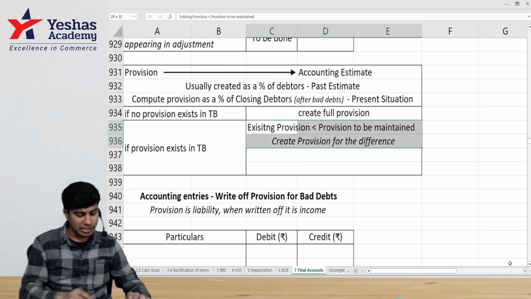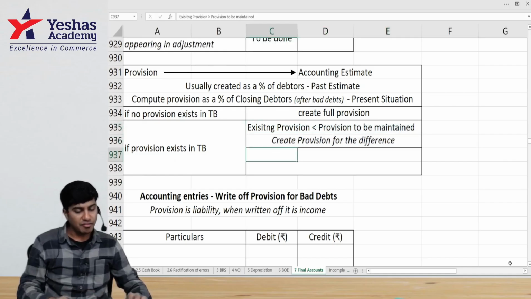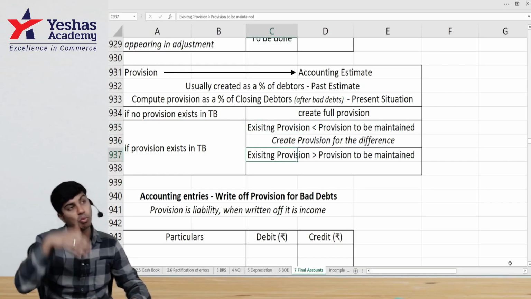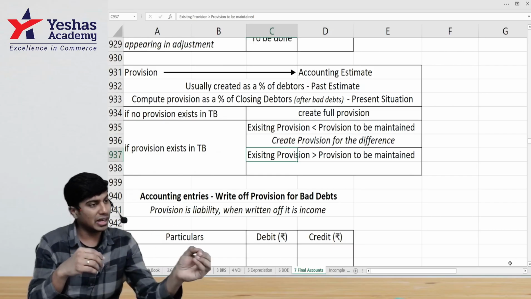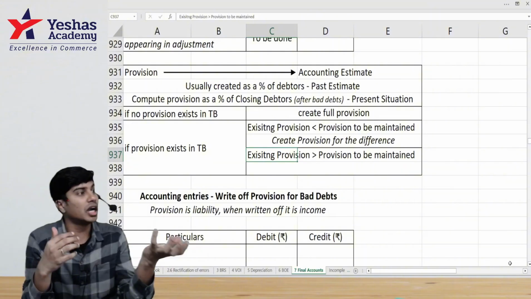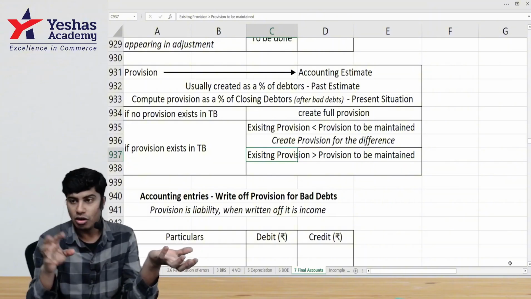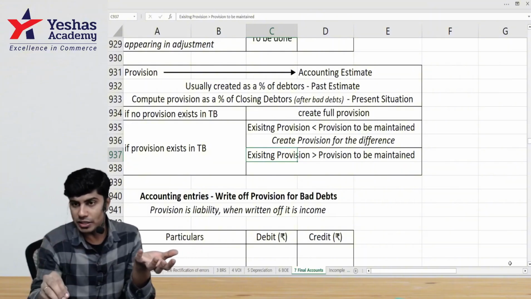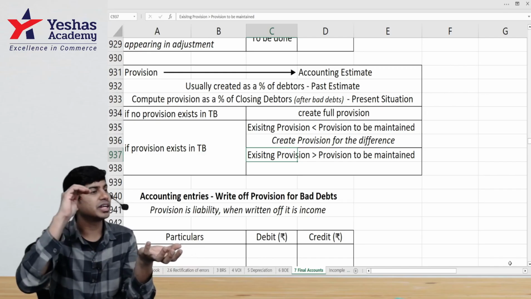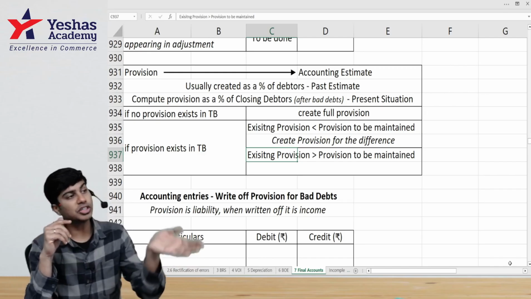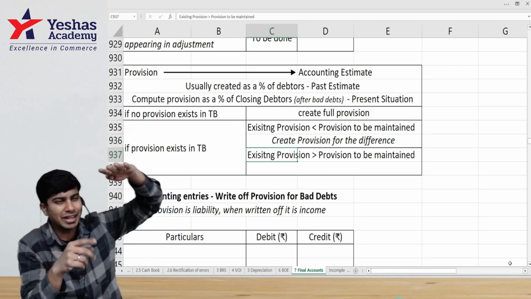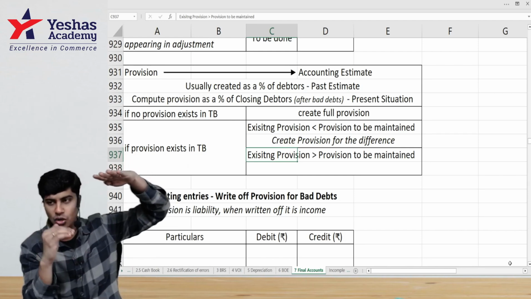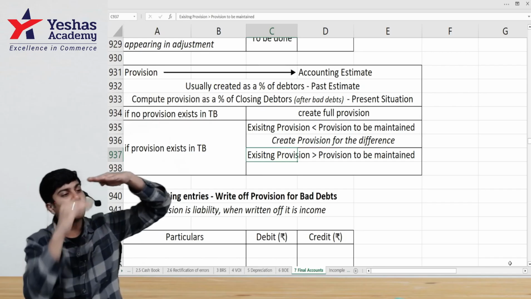However, in an alternate scenario, if the existing provision is more than the provision to be created, meaning already in the trial balance there is provision of 1,200, but on 50,000 debtors when you applied 2%, you came across 1,000 as the provision. How much is the provision already maintained? 1,200. How much is the provision to be maintained as 2% of 50,000? 1,000. We have excess provision of 200.